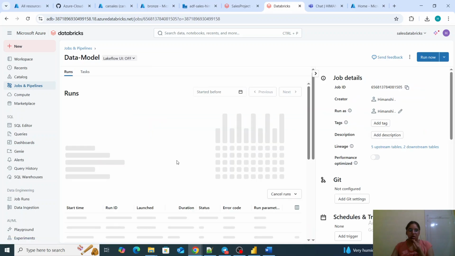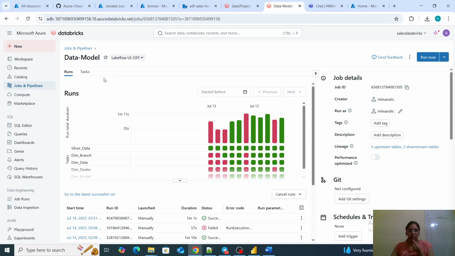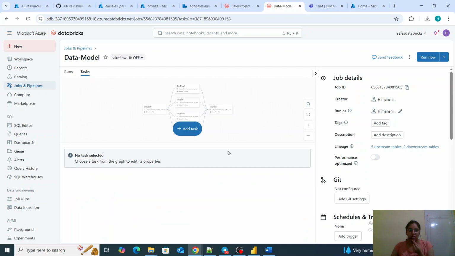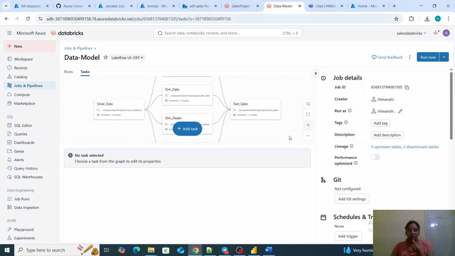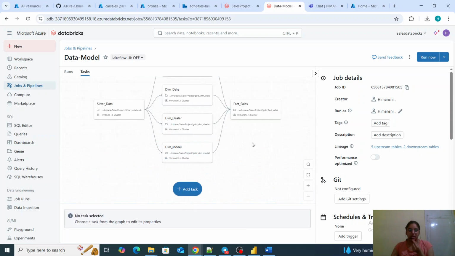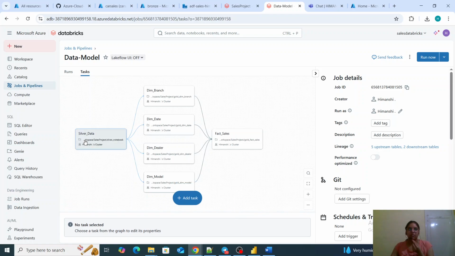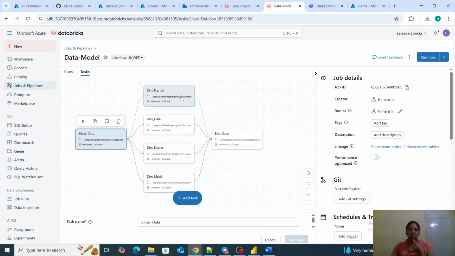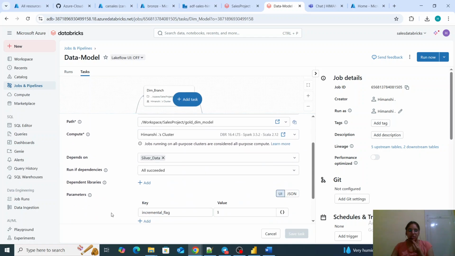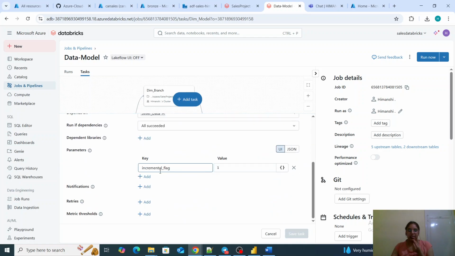And this is for data model. This is the data model for incremental load. So for incremental load, these are the same activities, as we do not need to drop the tables. So I have removed that activity. Everything else is the same, just the parameter value for all the dimension keys, all the dimension tables, we are passing the flag value as 1.